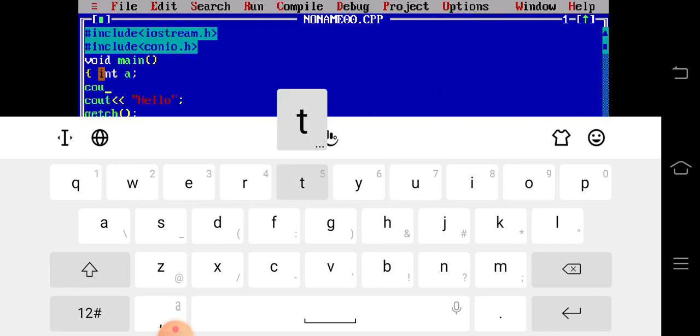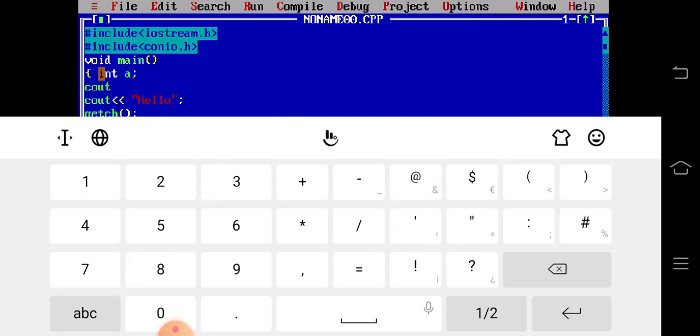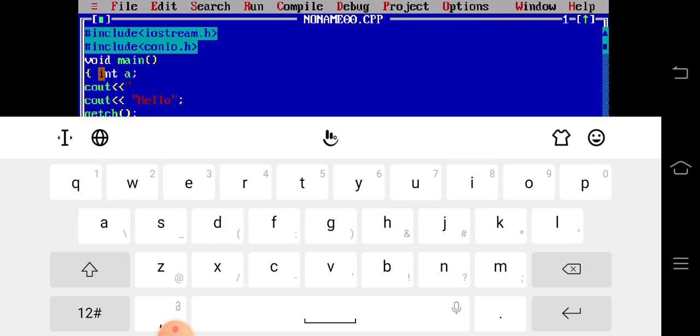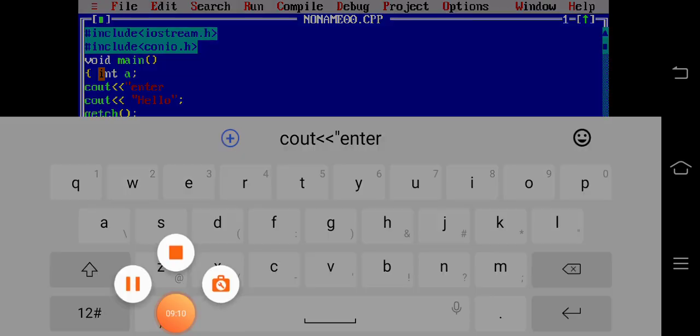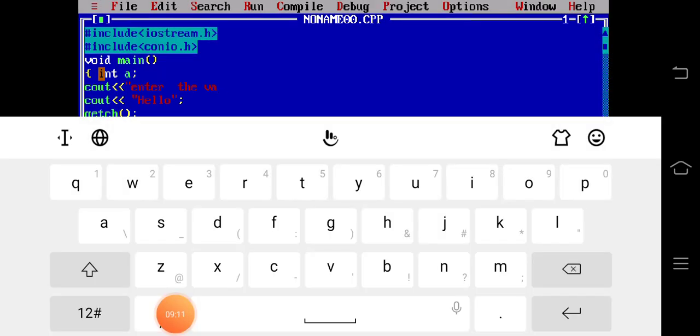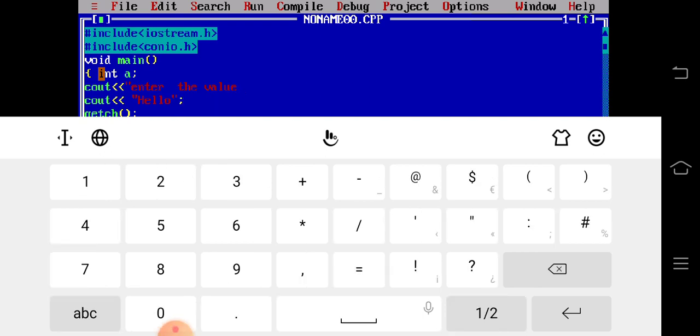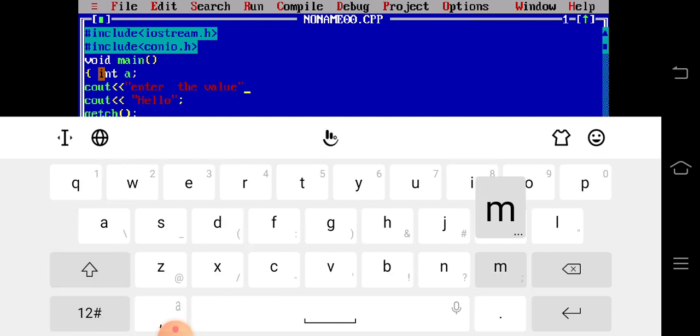we have to write cout, say my statement is enter the value. So next line is enter the value. Okay, and then double inverted comma and then semicolon.